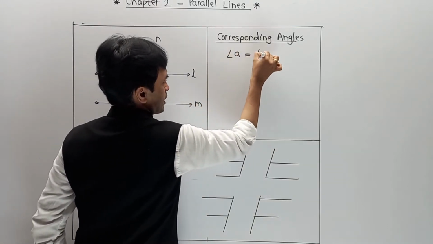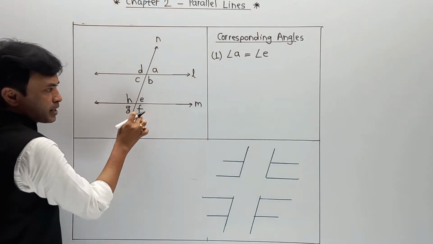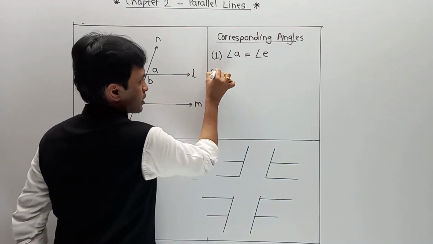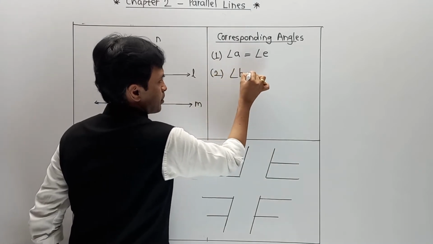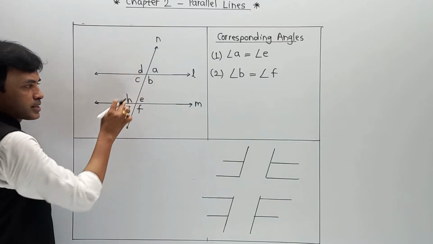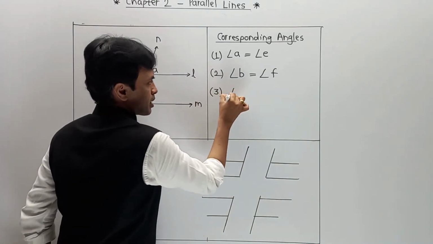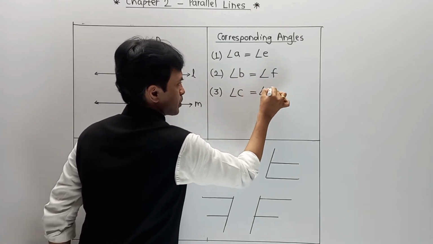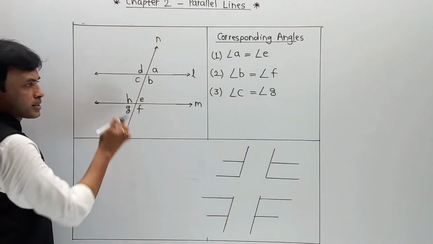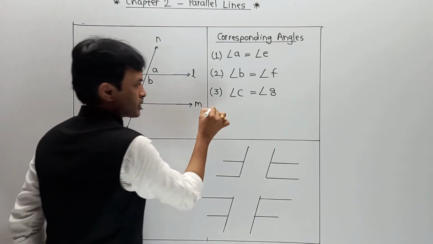Angle A equal to angle E. Angle B is equal to angle F. Third, angle C equal to angle G. And last, angle H equal to angle D, or angle D equal to angle H.